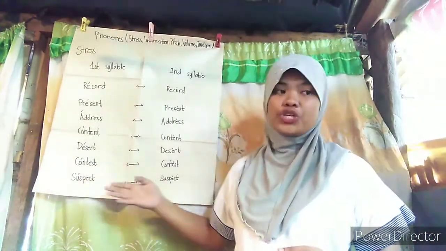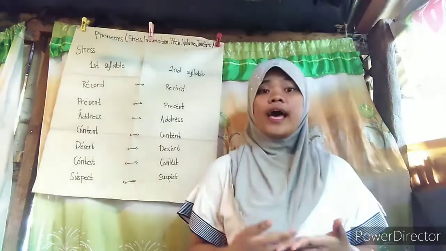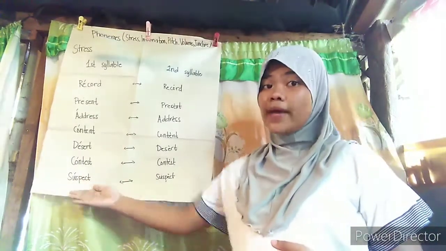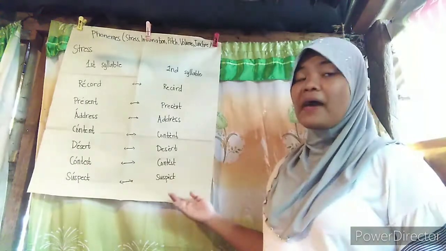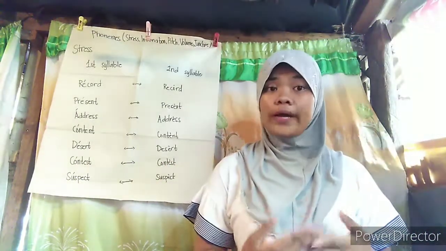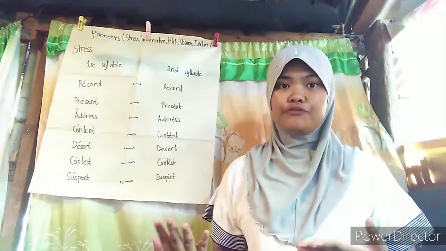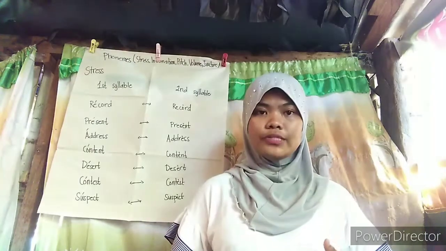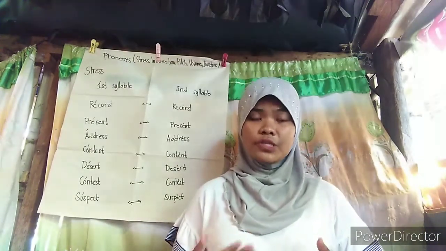Contest is a competition, while contest is to make a subject of dispute, contention, and litigation. Lastly, we have suspect and suspect. Suspect is the one that is suspected, while suspect means to imagine one to be guilty or culpable on slight evidence or without proof. Note that the stress will give an emphasis on the syllables, and we can determine the meaning of the words through proper placement of the stress in the word syllables.